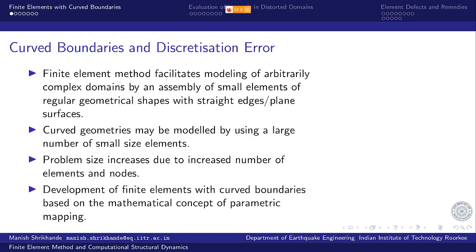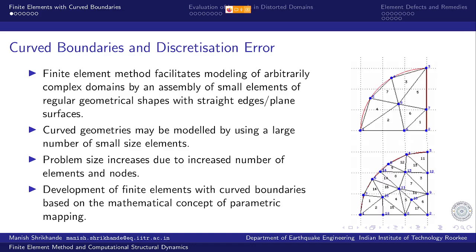So development of finite elements with curved boundaries is based on the mathematical concept of parametric mapping. We will refresh your memory on what this parametric mapping is in a short while. But just let us try to understand what we have said so far.